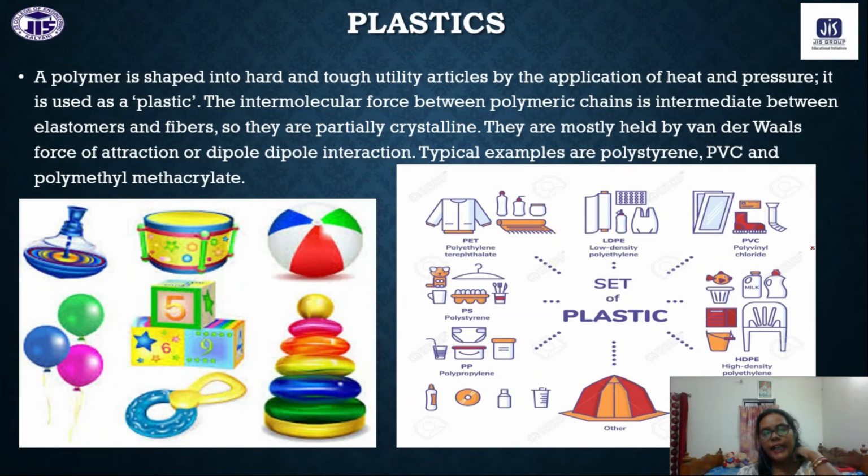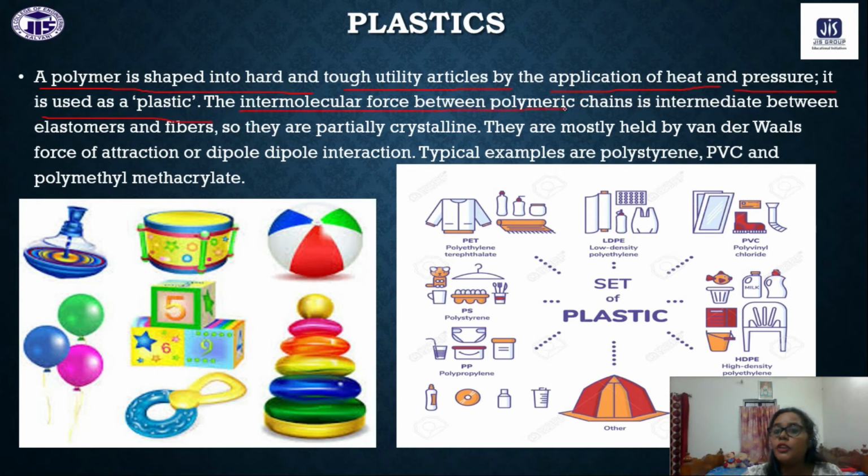Okay, plastics. Next we have the plastics. Now we all know the plastic materials we use in our regular life. There are so many different types of plastic materials that we use. You can see in the picture. Polymer is shaped into hard and tough utility articles by the application of heat and pressure. It is used as a plastic.